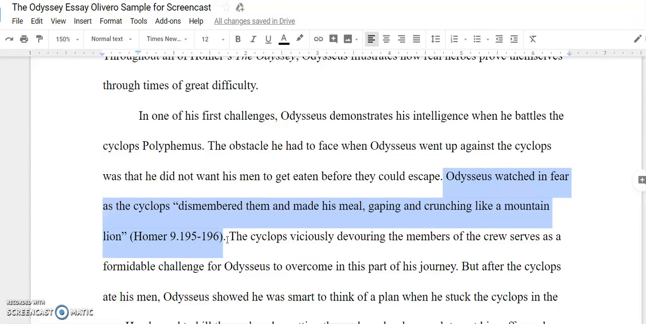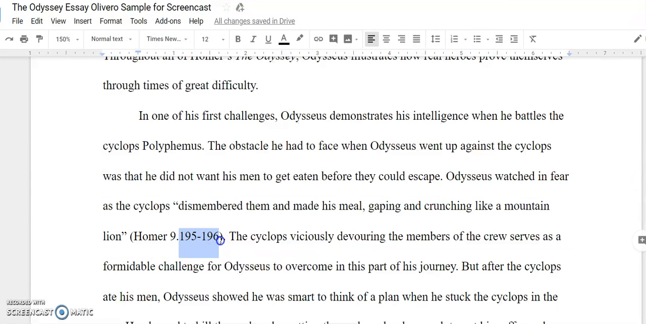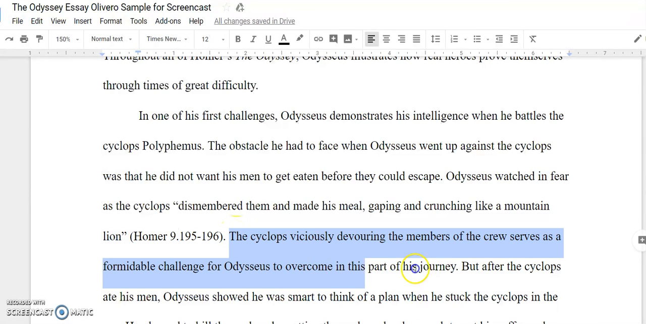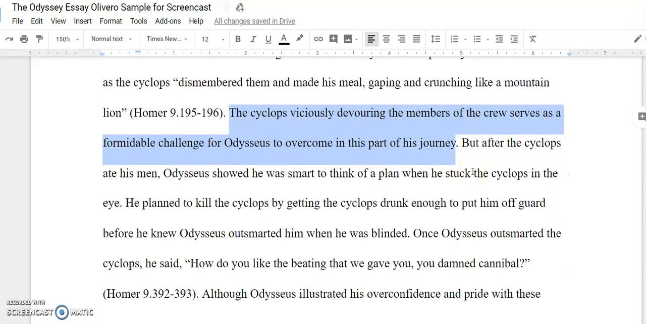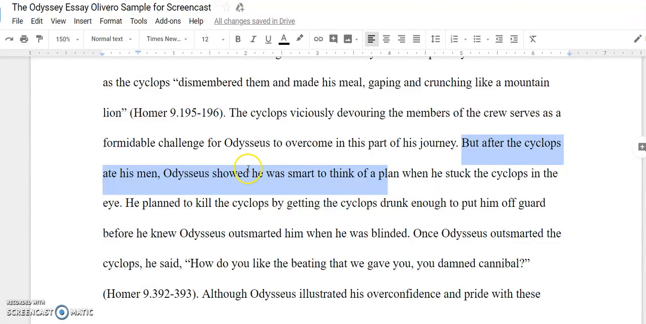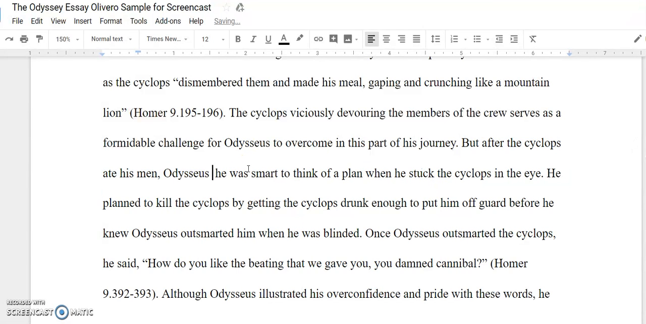So your quotes will probably be different, hopefully, because this isn't in your version. But I have a quote, and then in our version last year, it was book 9, lines 195 to 196. Then I analyze and explain why that is a hardship. The Cyclops viciously devouring members of the crew serves as a formidable challenge for Odysseus to overcome in this part of his journey. Then I have my transition, but after the Cyclops ate his men, Odysseus showed he was smart to think of a plan.